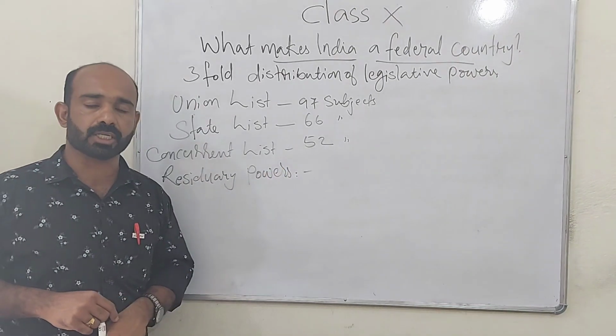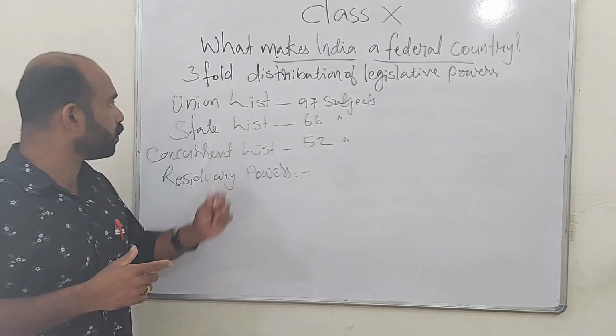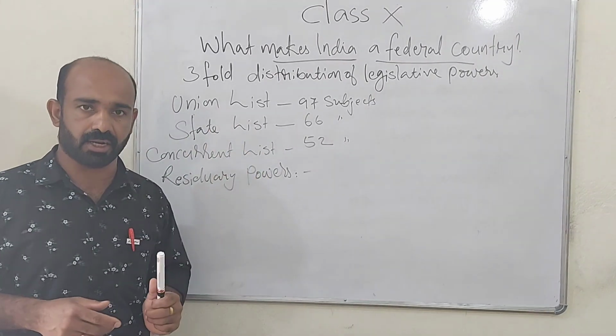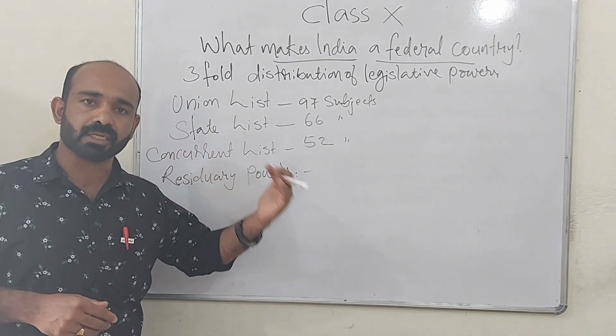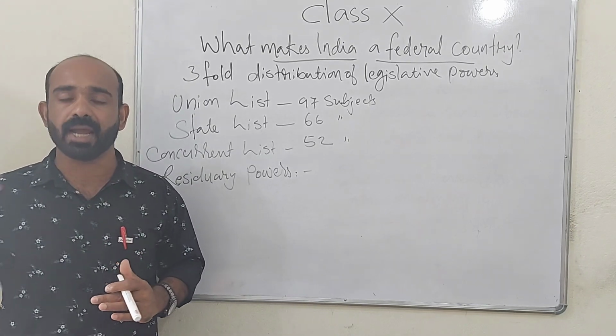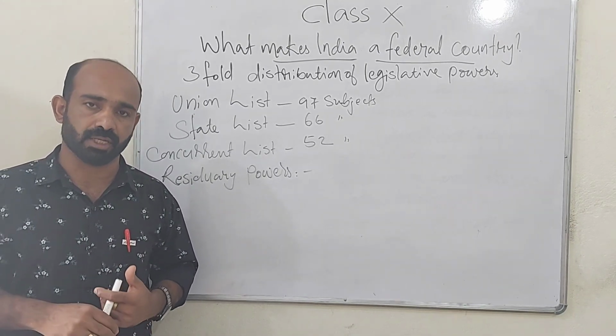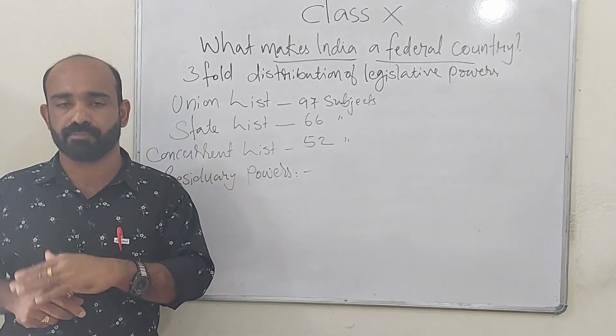And now let's see about residuary powers. The subjects which are not included in the union list, state list and concurrent list are under the central government. Just like newly created subjects, IT, information technology. Such subjects are called residuary subjects.